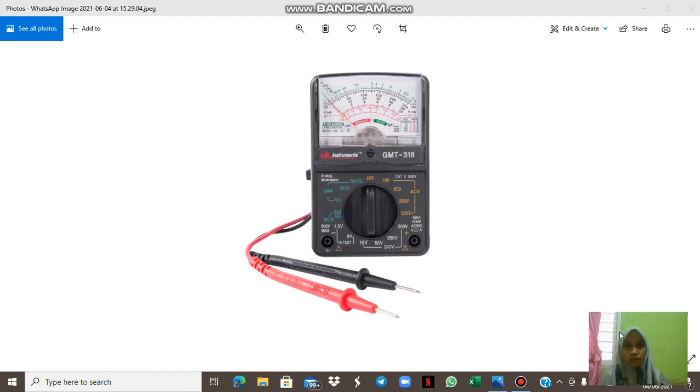The multimeter is 3 cm high, 15 cm long, and 8 cm wide. The multimeter is made of copper.